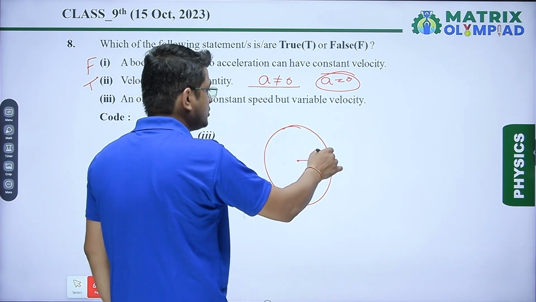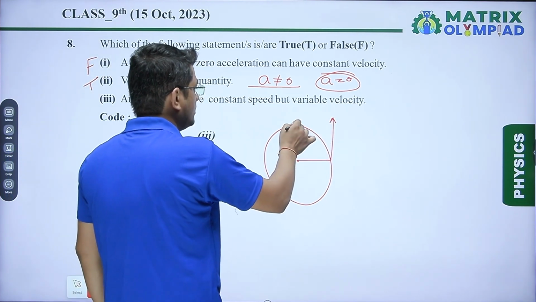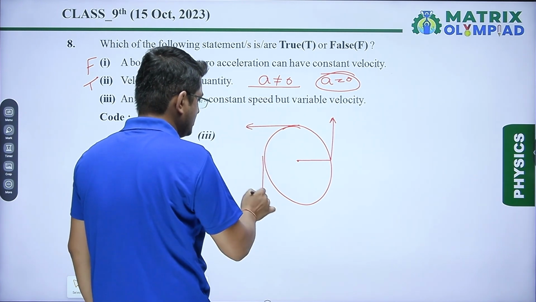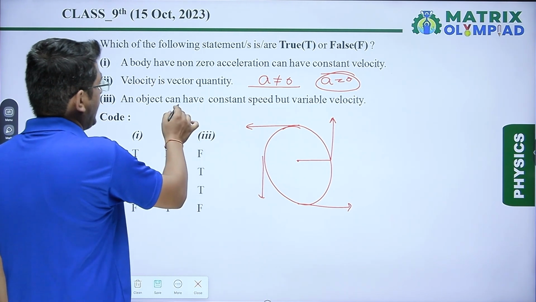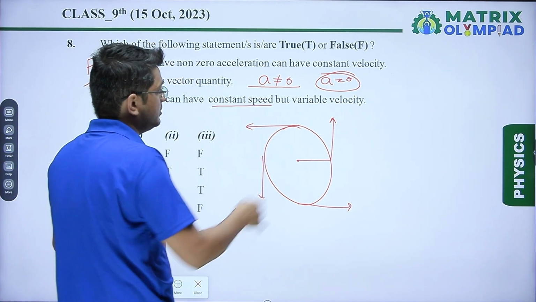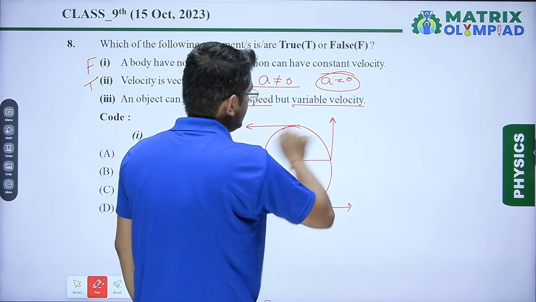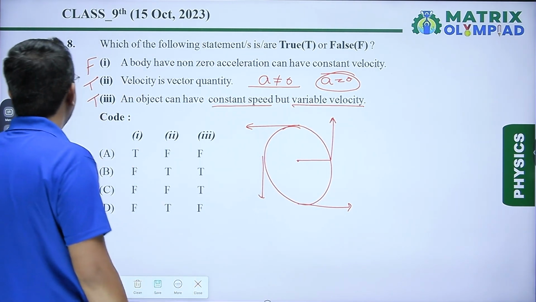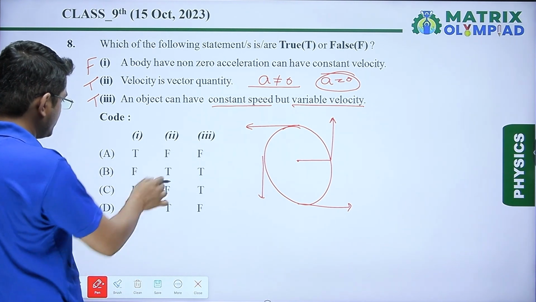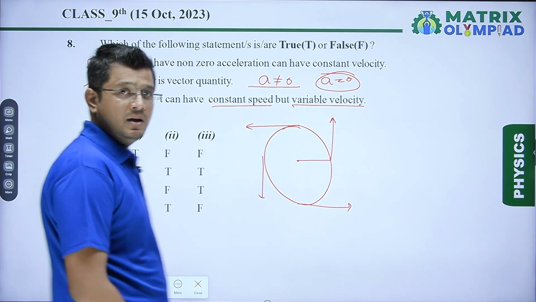But at each instant of motion, the direction of motion is changing. That means in uniform circular motion, an object has constant speed, but its velocity is not constant, it is variable. So this is also a true statement. So the correct code of answer is false, true, true. Let us check: false, true, true. That means option B is our correct answer.